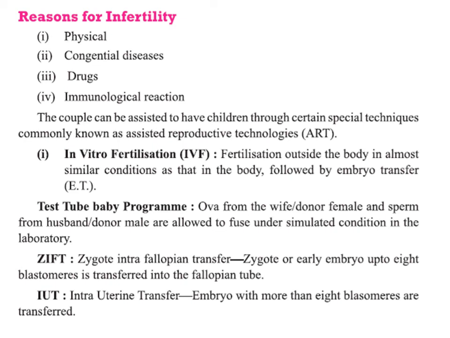This step is called embryo transfer. This can be done when the zygote is up to 8 blastomeres. This is called ZIFT, zygote intrafallopian transfer, when the embryo is up to the 8 blastomere stage. But if the embryo is more than 8 blastomeres and is transferred to the uterus, we call it intrauterine transfer, IUT.